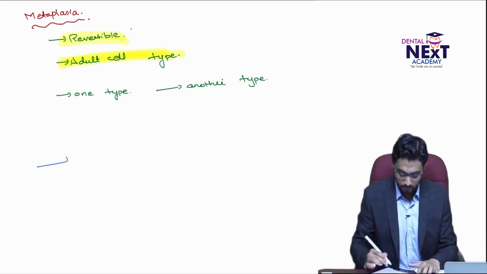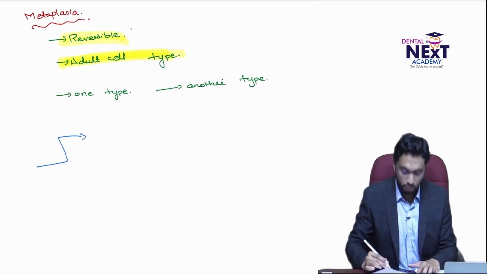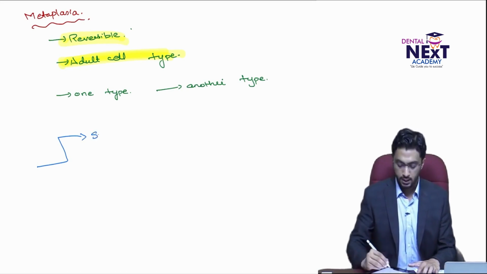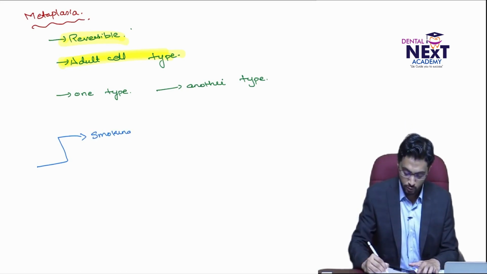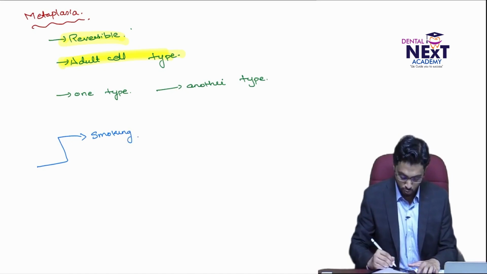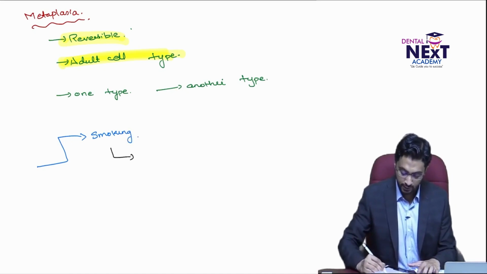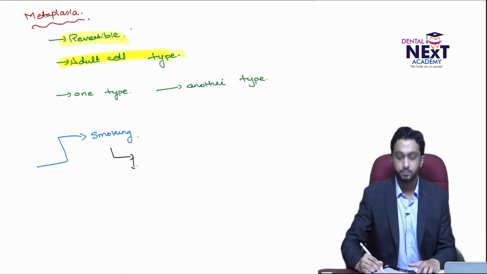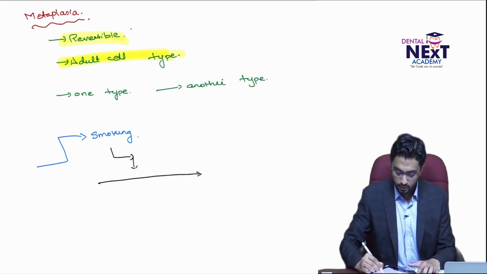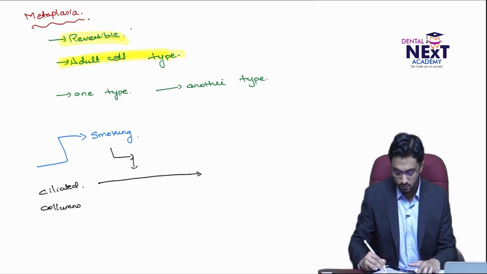Now typical examples. One very common example is in smoking. In individuals who smoke, the ciliated columnar cells of the respiratory epithelium are affected.